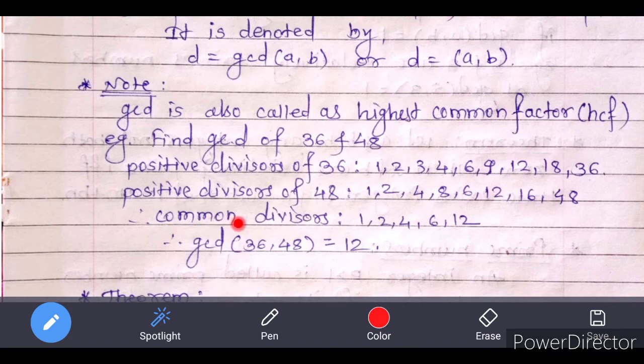Now the common divisors of both 36 and 48 are 1, 2, 3, 4, 6 and 12, and among these common divisors 12 is the largest or greatest common divisor, so the GCD of 36 and 48 is equal to 12.